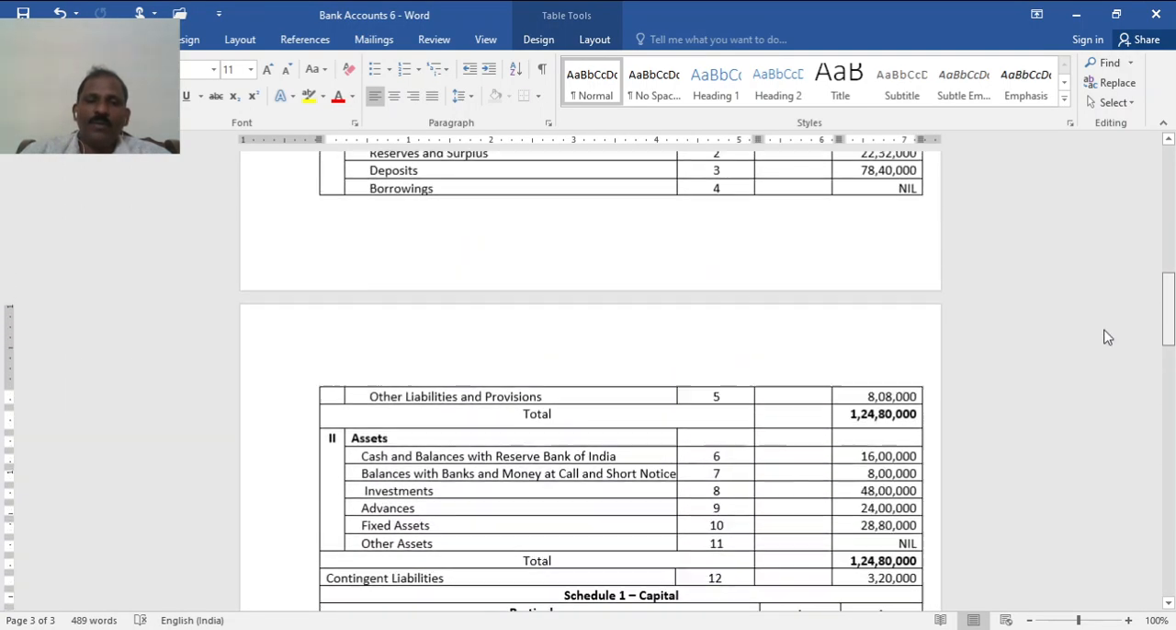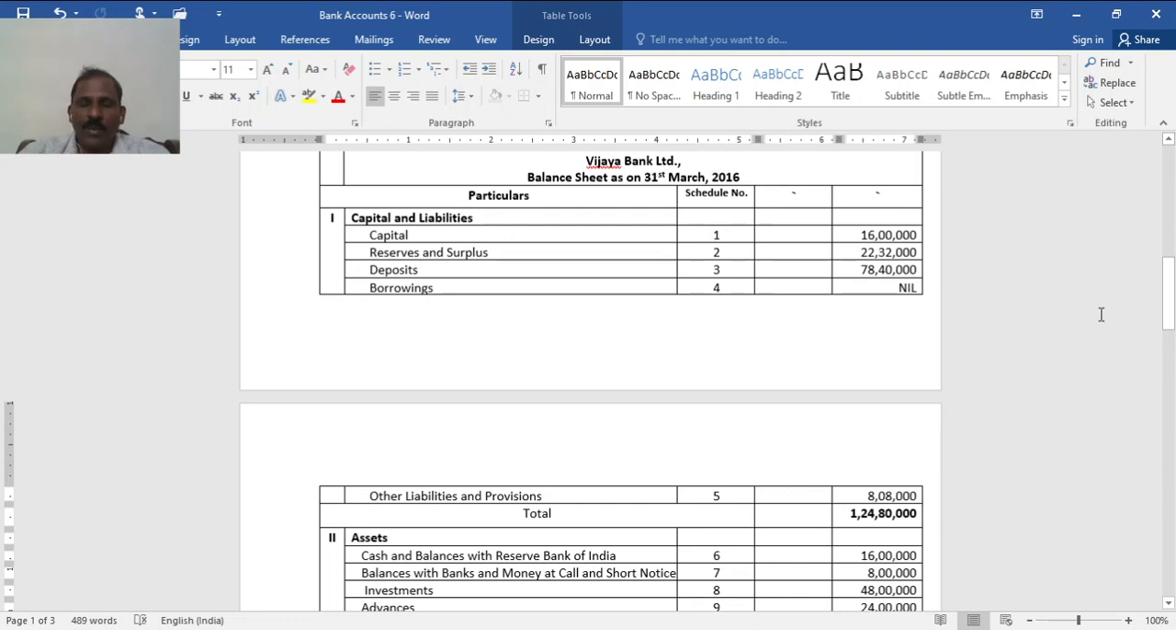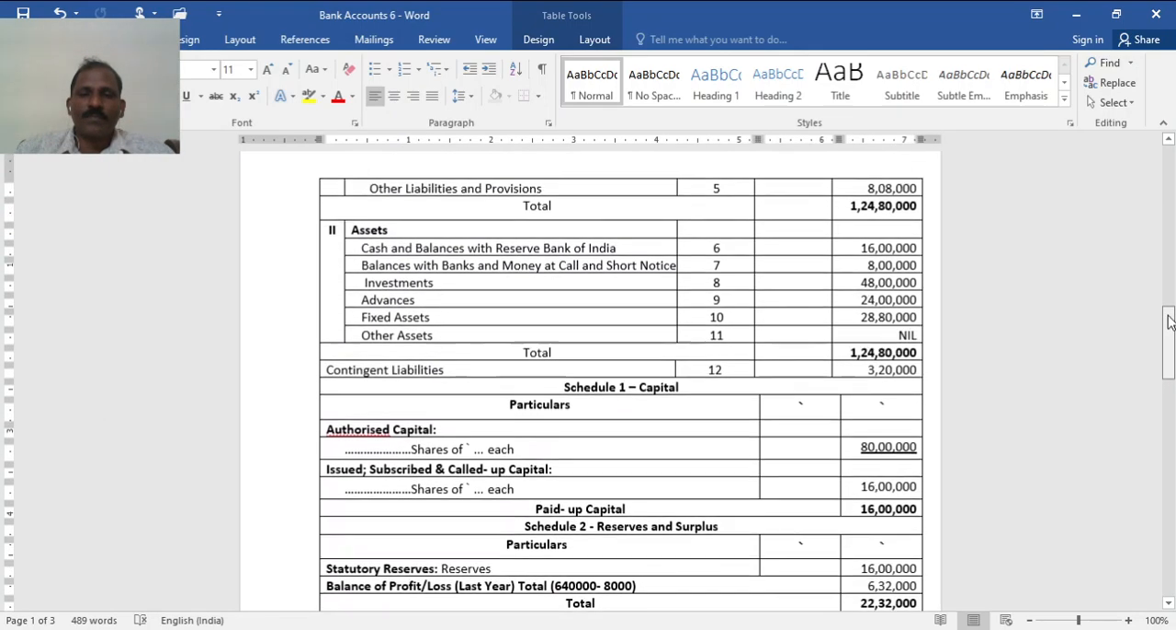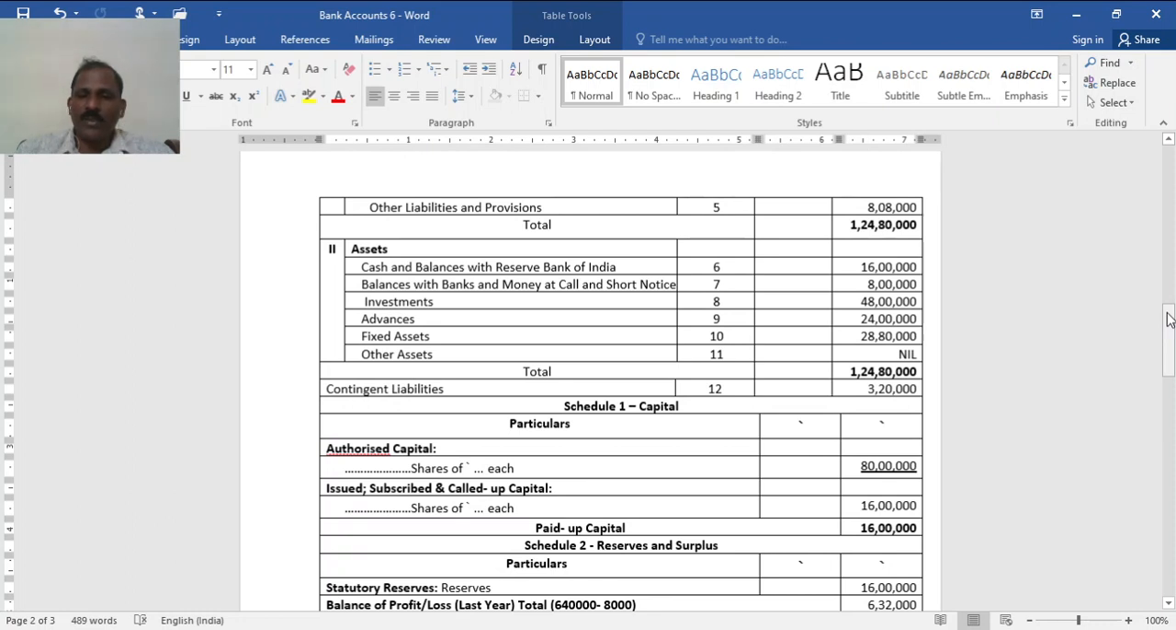So now, first you take the format, you have the specimen, copy that, then calculate the schedules and fill them in. So capital 16 lakh, schedule 1. Reserves and surplus, schedule 2, 22 lakh 32,000. Deposits, schedule 3, 78 lakh 40,000. Fourth, borrowings nil. Fifth, other liabilities and provisions 8 lakh 8,000, bills payable and unexpired rebate.